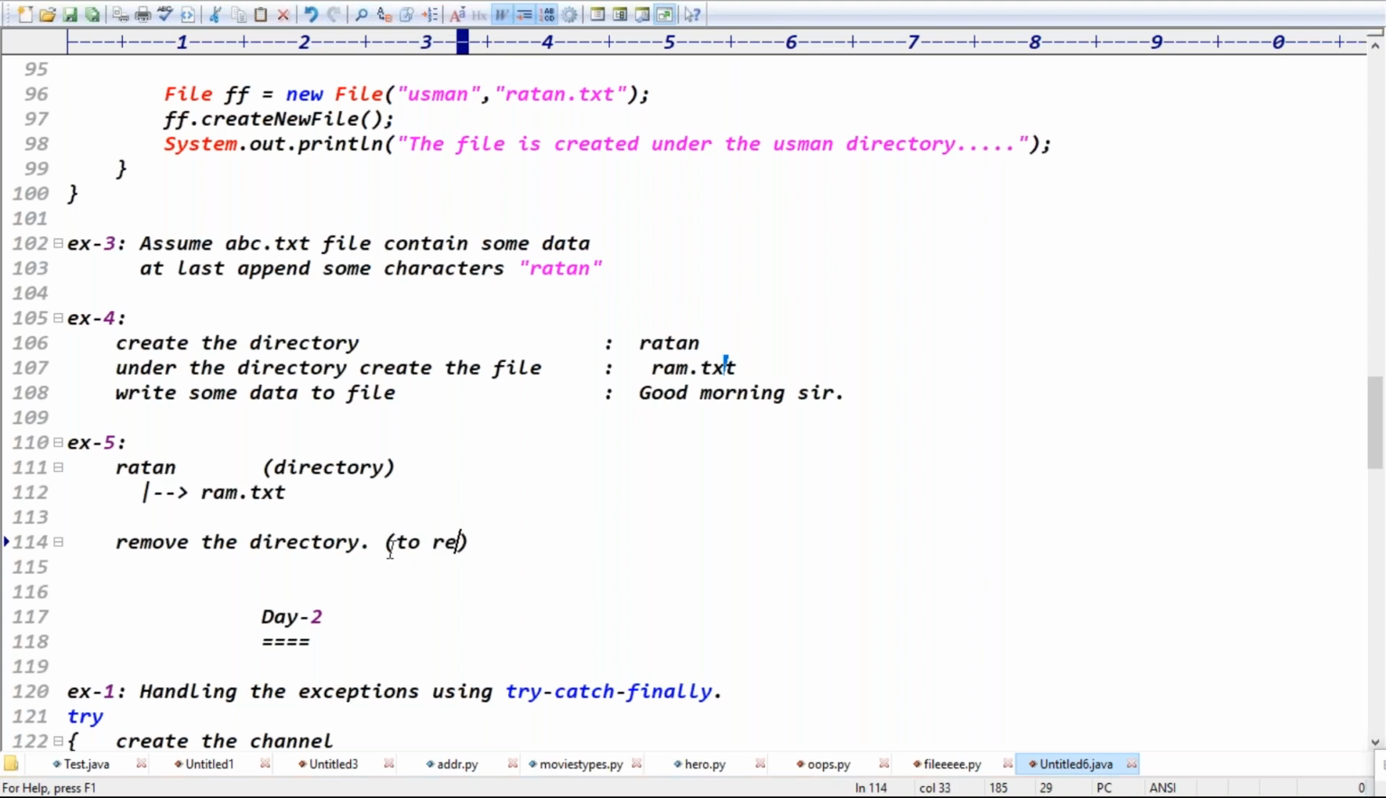Yes, here you can note, to remove the directory, the directory should be empty, right? Exactly, guys. Should be what? Empty, right? That is the one thing you have to remember.